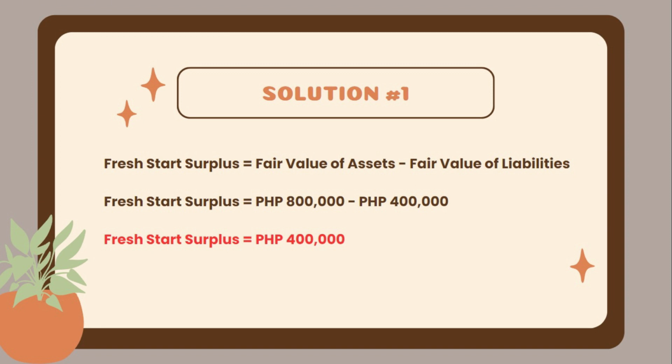To get the fresh start surplus or the owner's equity, simply subtract the fair value of liabilities from the fair value of assets. So, 800,000 pesos minus 400,000 pesos is equal to 400,000 pesos, and that is the total of fresh start surplus or the owner's equity.